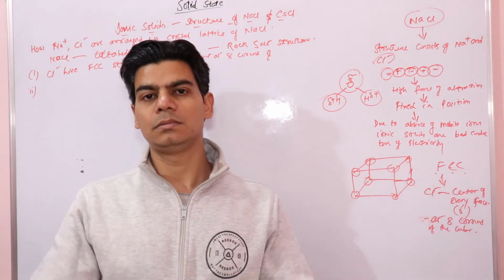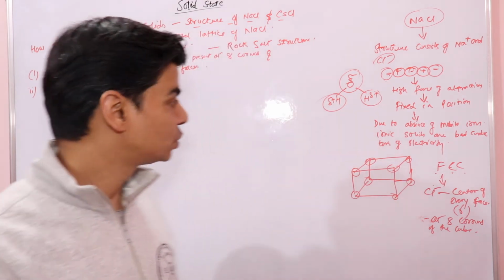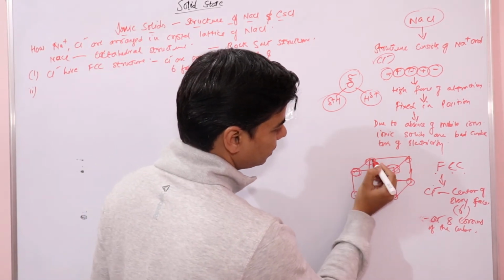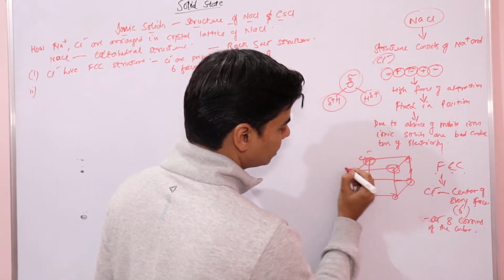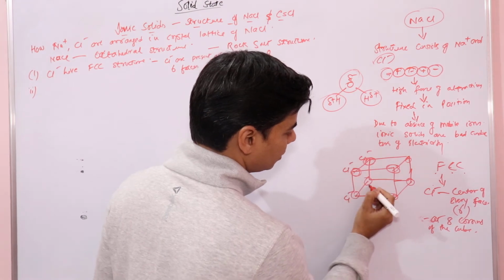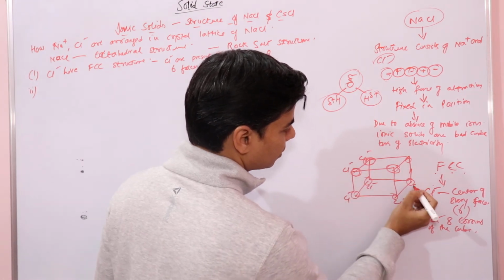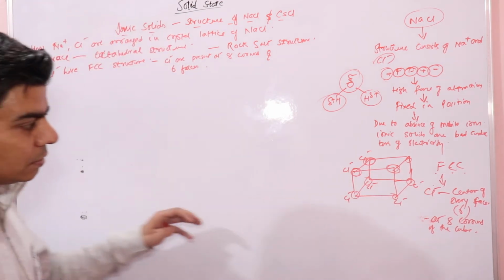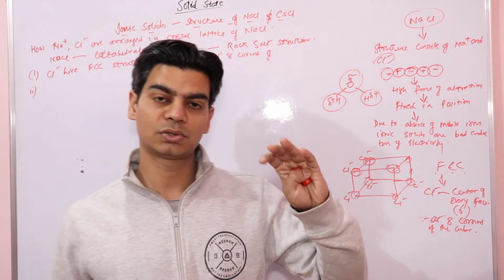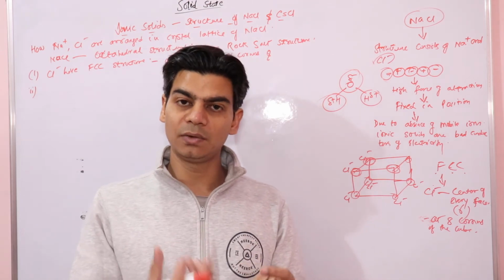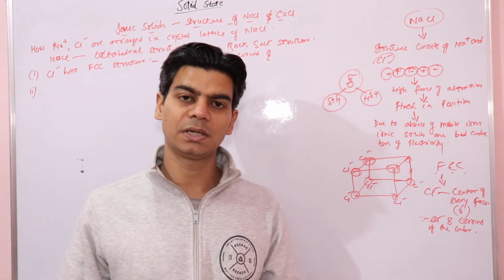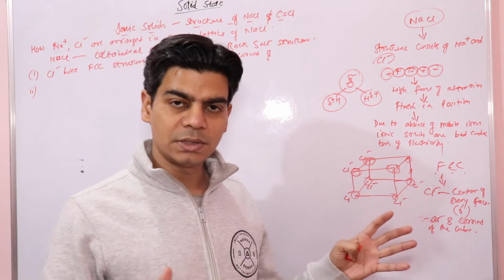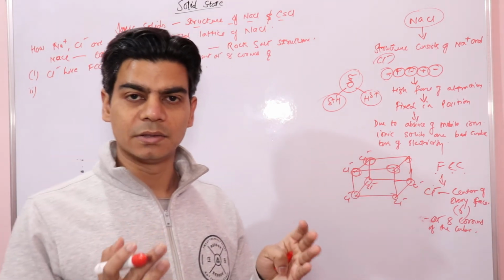And when we talk about the location of sodium ions, we know sodium ions are positive ions, cations, so they are found between chloride ions, right? These are chloride ions. So sodium ions are present in voids, in octahedral voids, which are between anions.